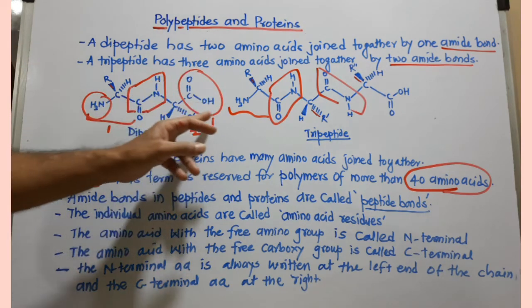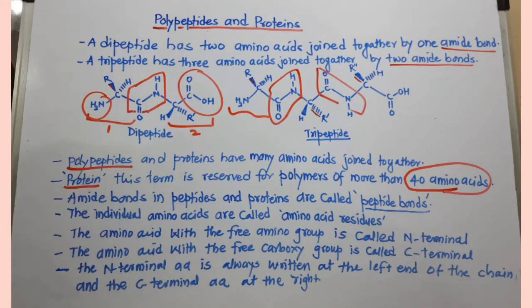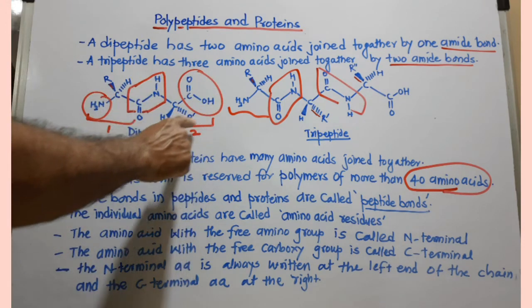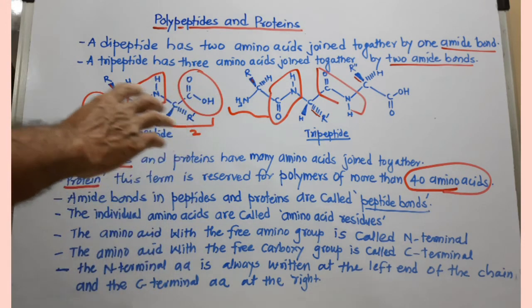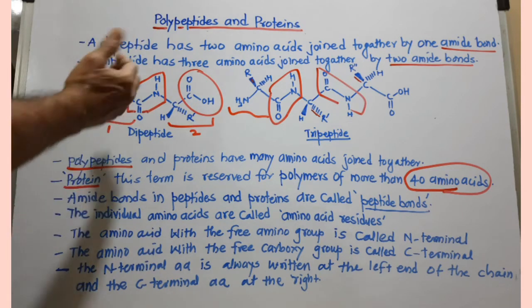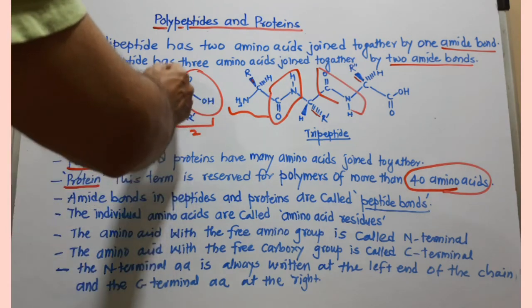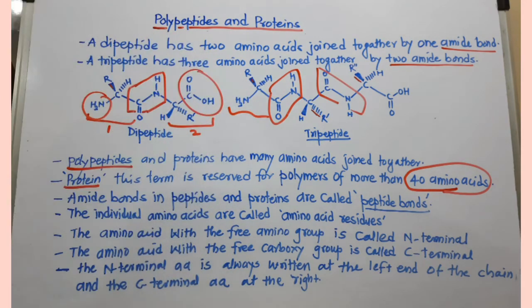And when the COOH group is free in the amino acid residue, this is called the C-terminal amino acid. So there are two types of amino acids present in a polypeptide or protein: the N-terminal amino acid, having the NH2 group free, and the C-terminal amino acid, having this carboxy group free.